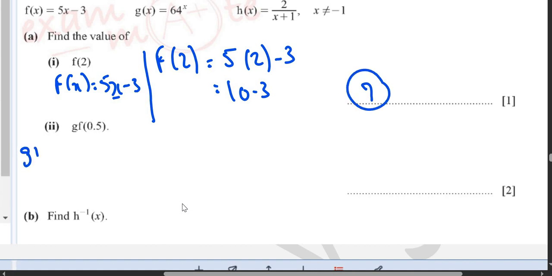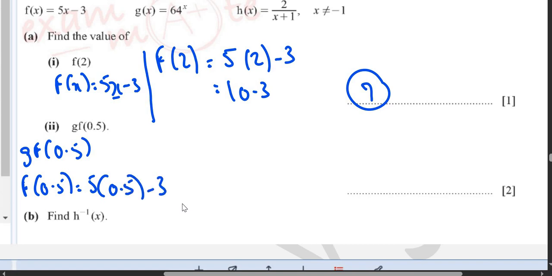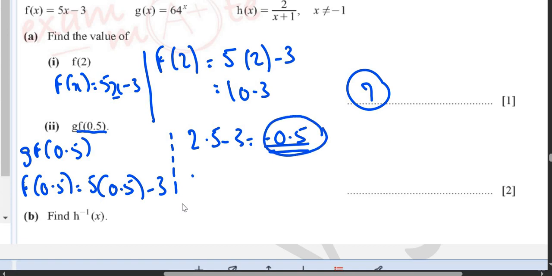In the next question you have g of f of 0.5. Alright. So what is f of 0.5? First we will do f of 0.5, which is equal to 5 multiplied by 0.5 minus 3. 5 multiplied by 0.5 is 2.5. 2.5 minus 3 is negative 0.5. So f of 0.5 is negative 0.5. So in place of f of 0.5 you will put the value negative 0.5. So you will put g of negative 0.5.